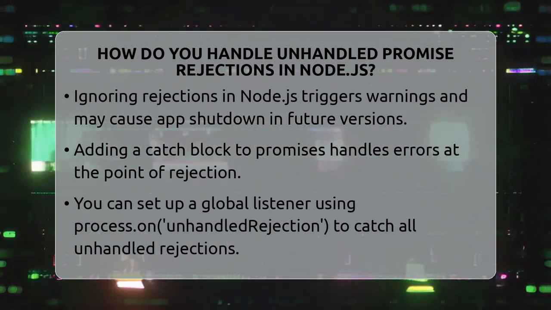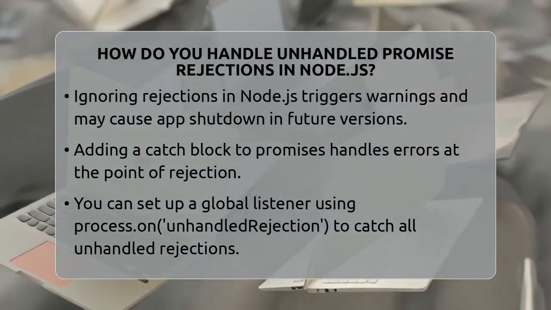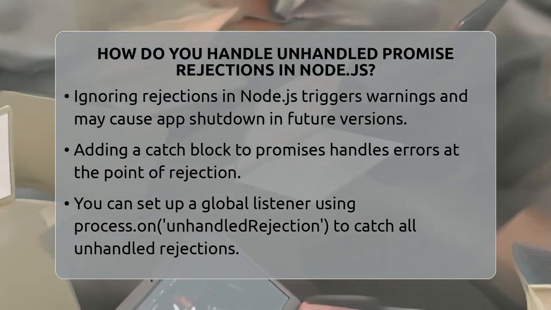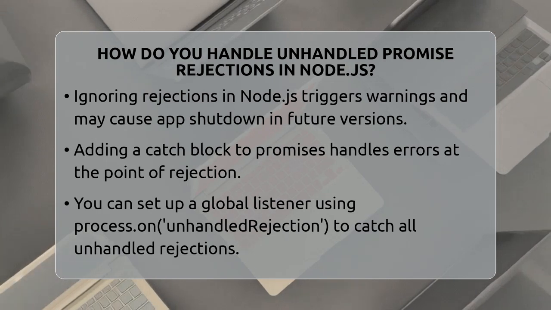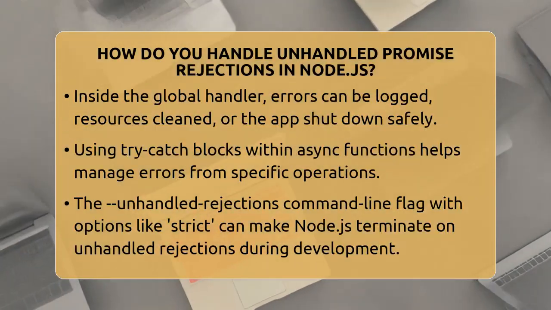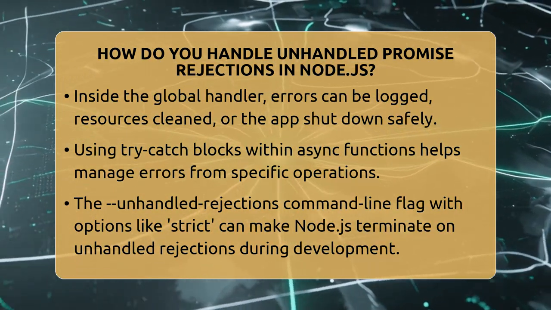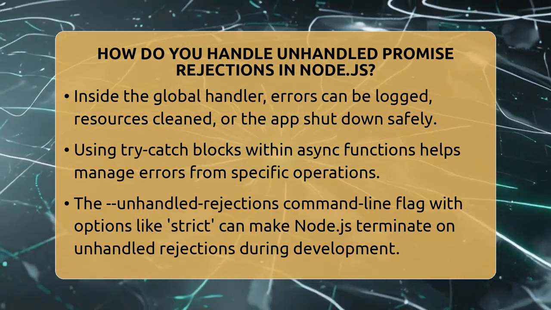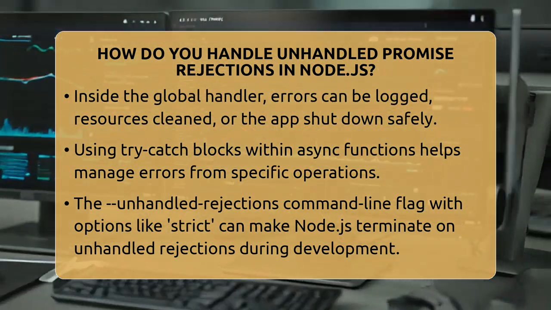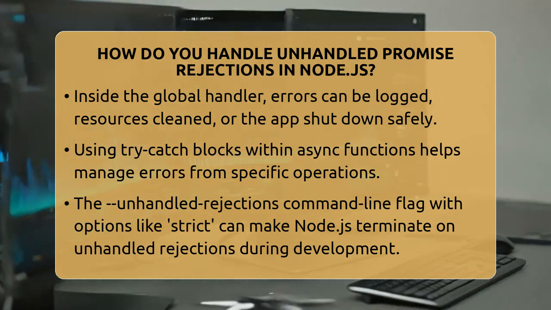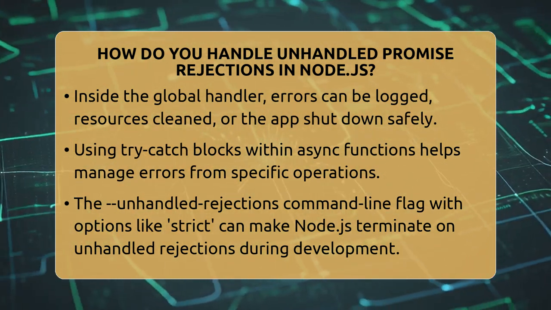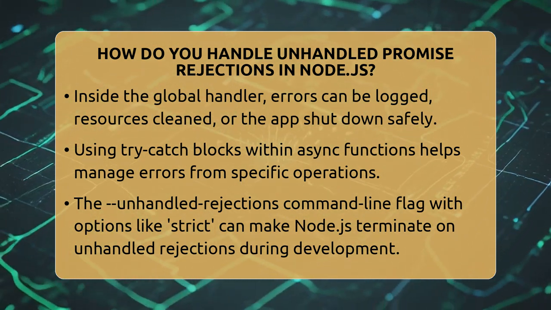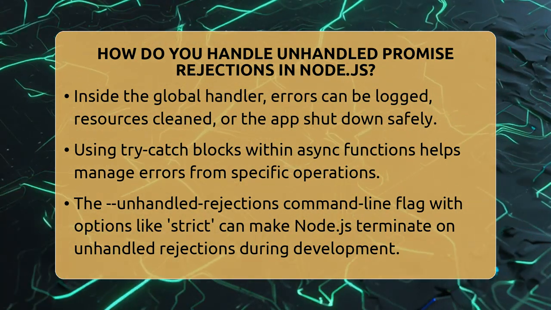Node.js provides a way to listen for these events using process.on. You can set up a listener for the unhandledRejection event, which triggers whenever a promise is rejected without a catch. Inside that listener, you can log the error, clean up resources, or decide to shut down the app safely. For example, you might write process.on('unhandledRejection', (reason, promise) => console.error('Uncaught rejection:', reason)). This way you catch all rejections that slip through the cracks.